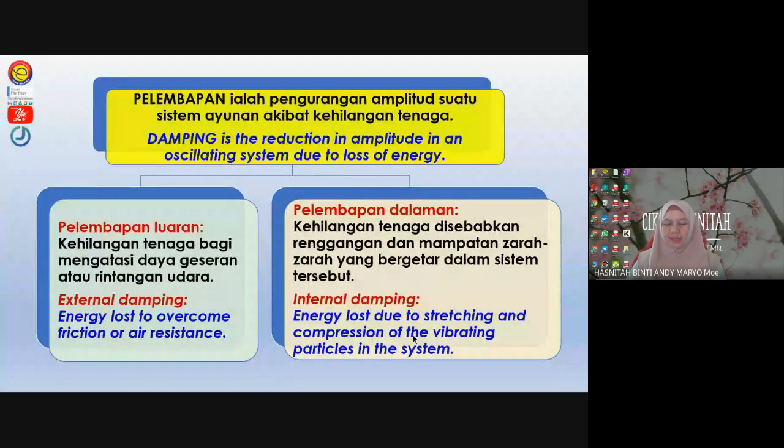And the examples given there for external damping are air resistance and water resistance. And for internal damping, the intermolecular forces, I mean the forces between the molecules inside the system. Did you all get number 4? Are you done with the chart?